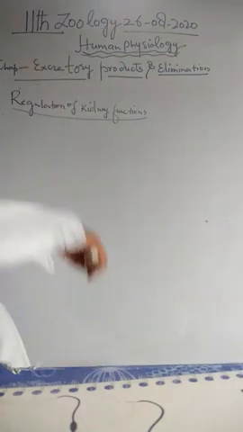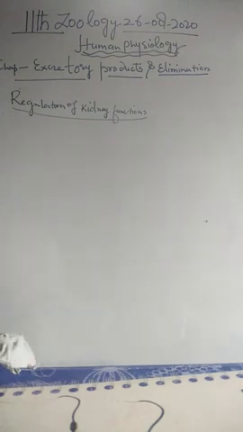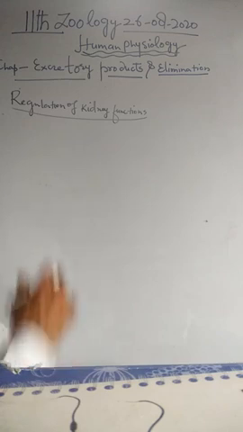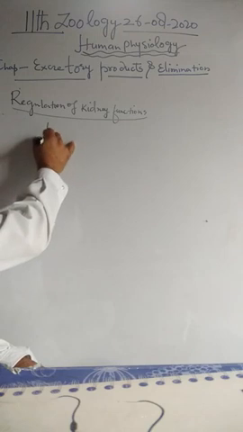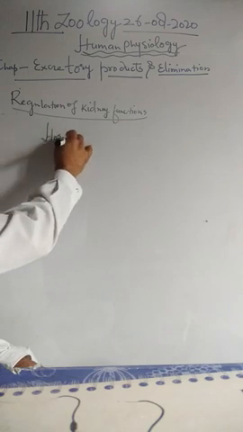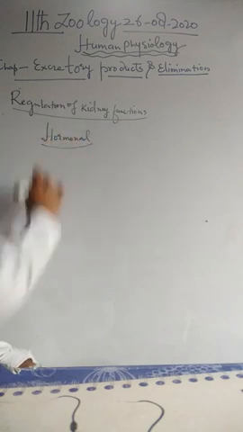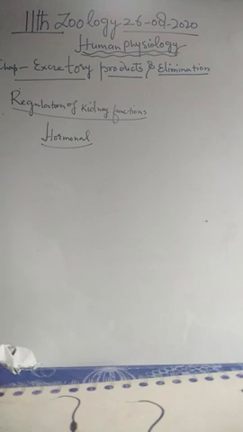My dear students, excretory products and elimination. The topic is the regulation of kidney functions. How do the kidneys function? This is the topic for our discussion today. The functioning of kidneys is effectively monitored and regulated by hormonal feedback. There is a hormonal feedback by which the kidneys function.